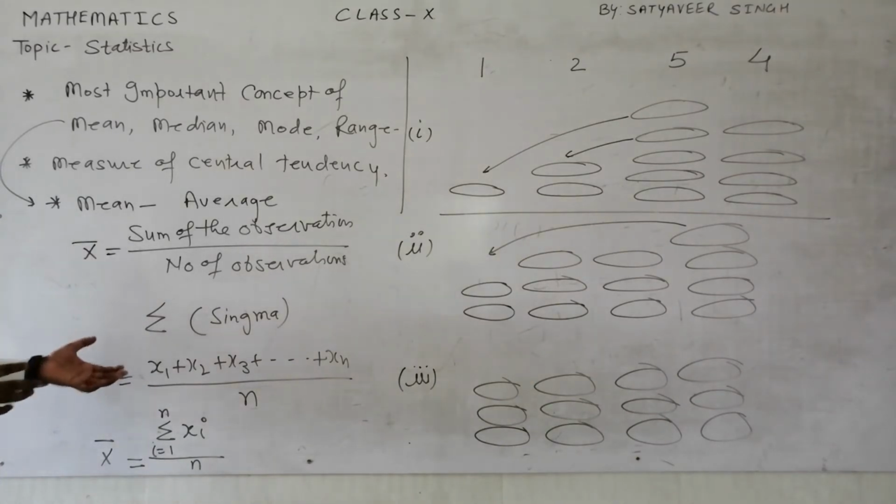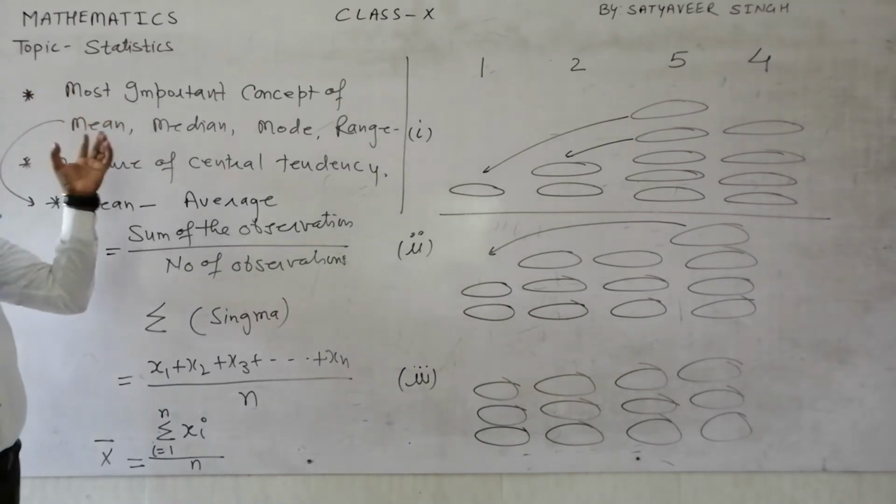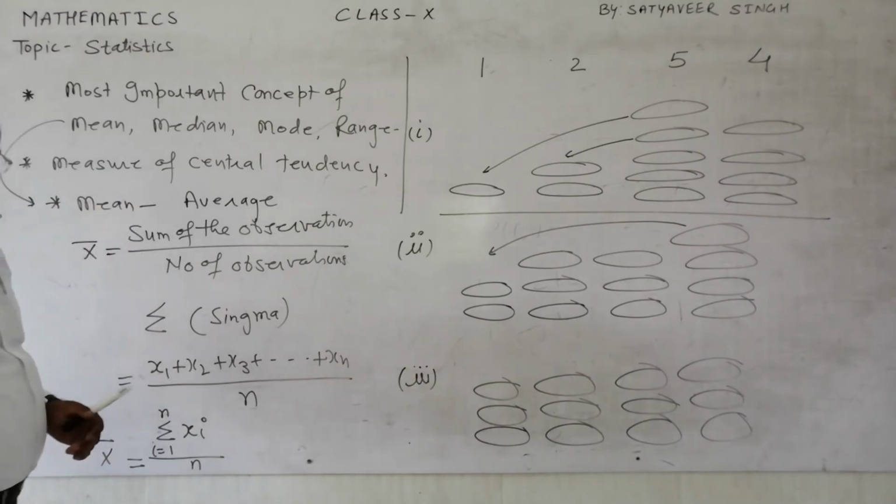What is grouped and what is ungrouped data, and more about the basics of this, I'll discuss later on. Here in this video I want to emphasize the difference between the mean, median, mode and the range. So this is something about the mean.